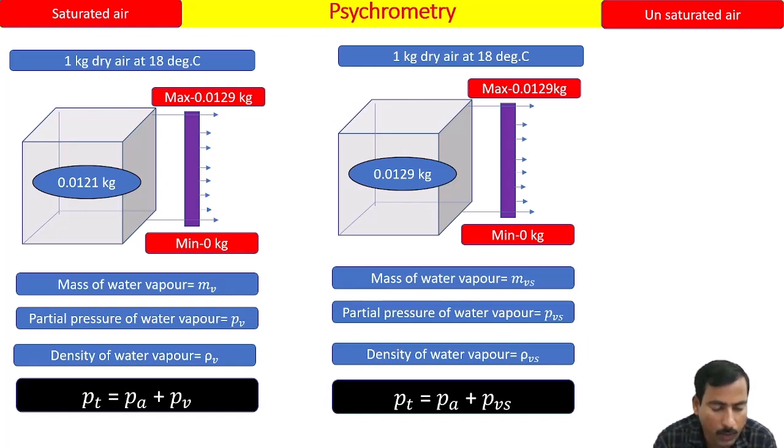So Pa remains constant, only Pv changes from minimum to maximum, because in the mixture only the water vapor will change from 0 to maximum. When 0 is there, PV is 0. When maximum is there, PVS is maximum. Okay. So let's go to the next slide.